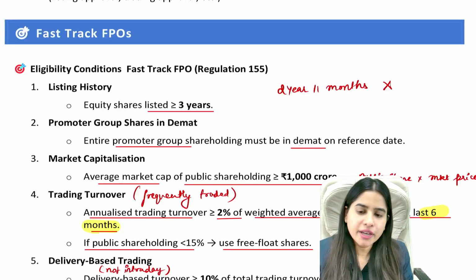So from today, in this video, we will start with the topic of fast track FPO. Fast track FPO means where basically you don't need to go through the process of filing draft prospectus to SEBI. By skipping that, you can go with the fast track process of FPO, that is further public offer.